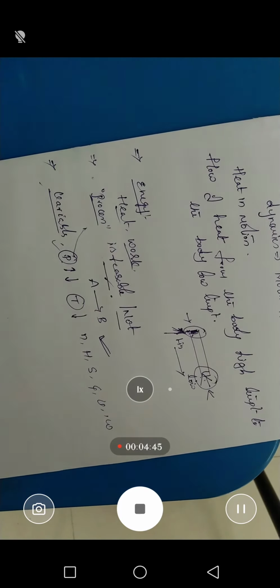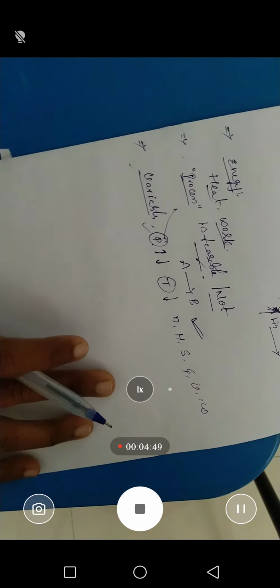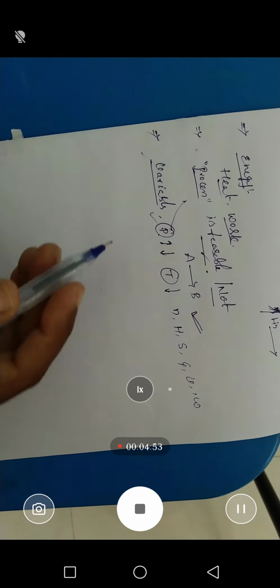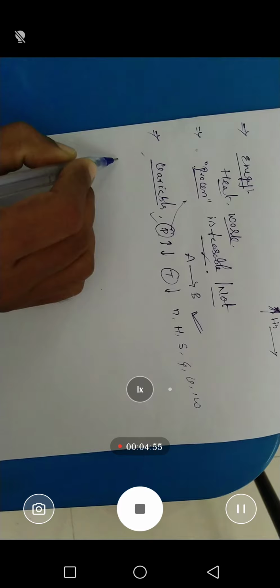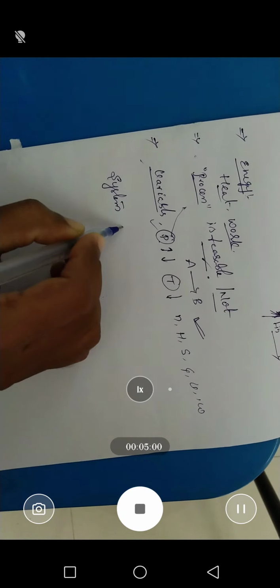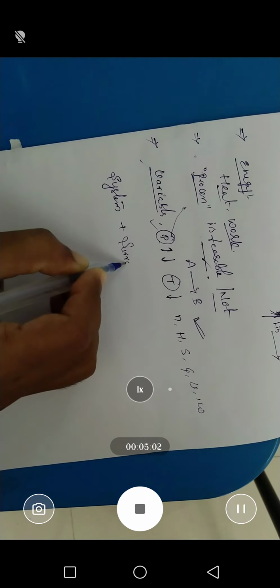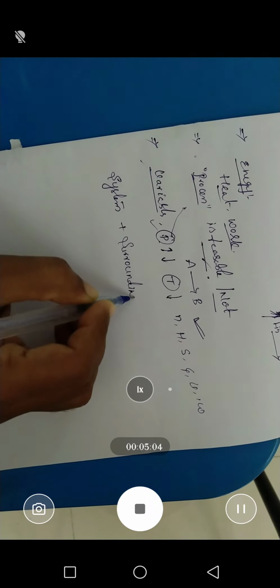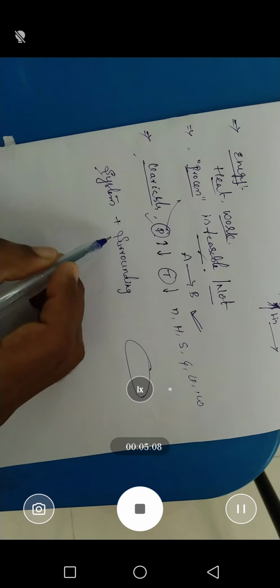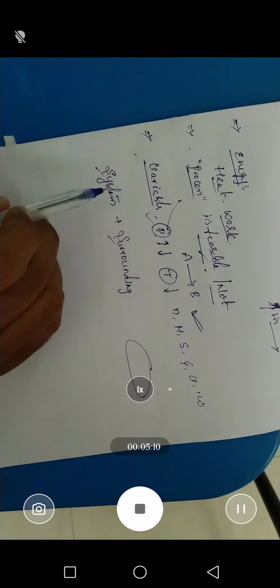Before going to the next topics, first of all we have to know some basic terminology in thermodynamics. First of all, we are going to discuss the system and surroundings. Actually, what is the system and what is the surrounding? If you take the whole universe, it can be divided into system and surroundings.